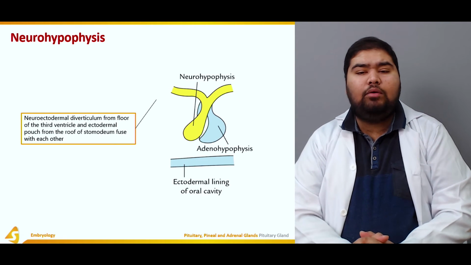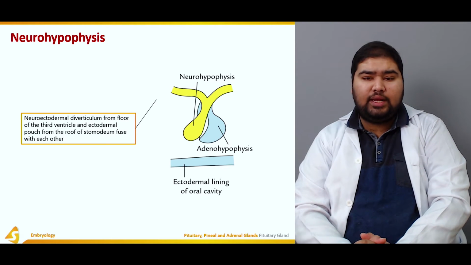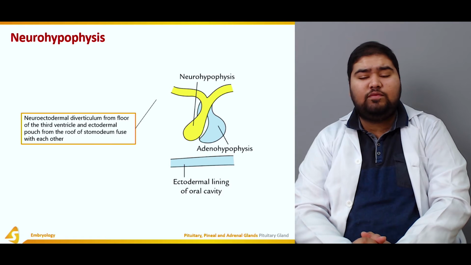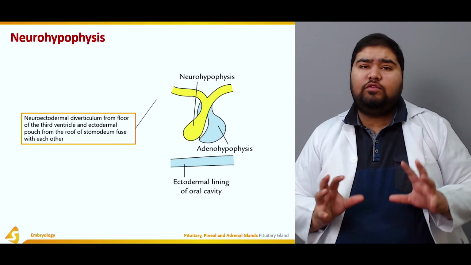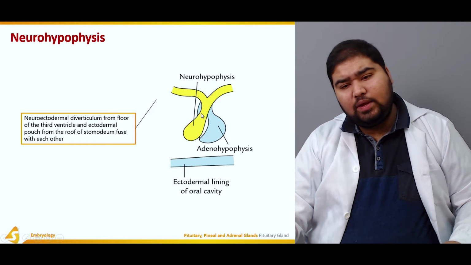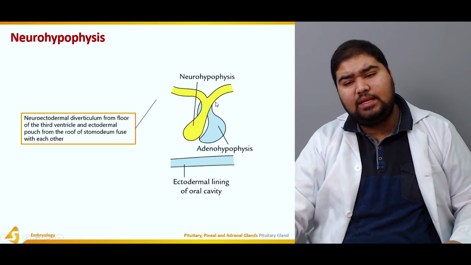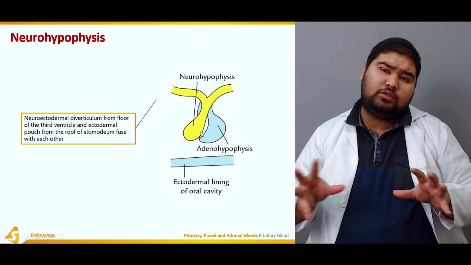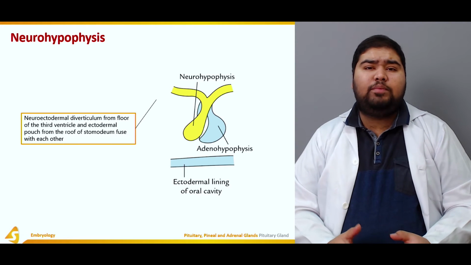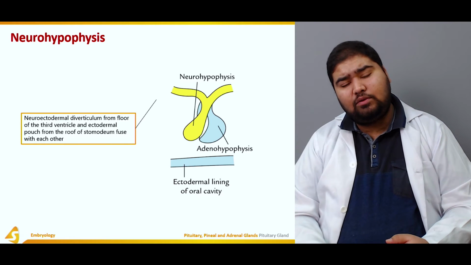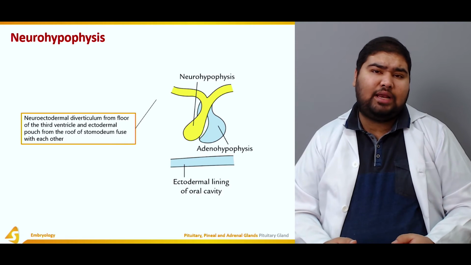Now, the neuroectodermal diverticulum from the floor of the third ventricle and the ectodermal pouch from the roof of the stomodium fuse with each other. Now we're talking about the fusion of the neuro and the adenohypophysis. In the figure, this in blue is the adenohypophysis and this in yellow is the neurohypophysis. The adenohypophysis originates from the ectodermal lining of the primitive stomodium. The neurohypophysis, on the other hand, arises from the neuroectoderm of the developing hypothalamus.